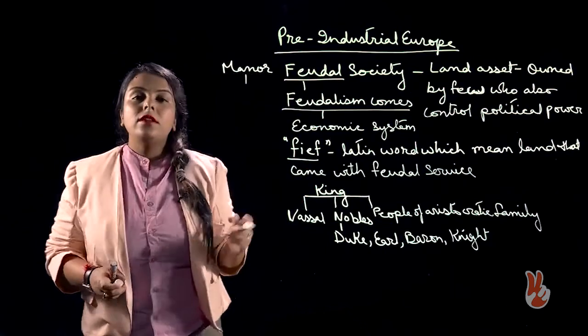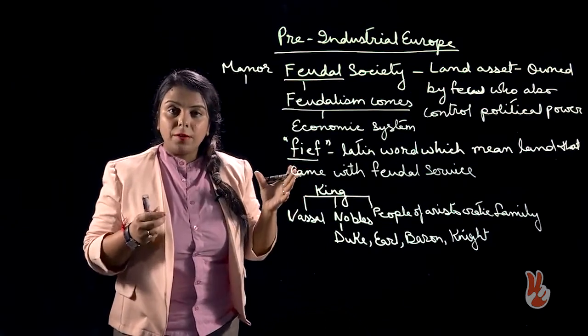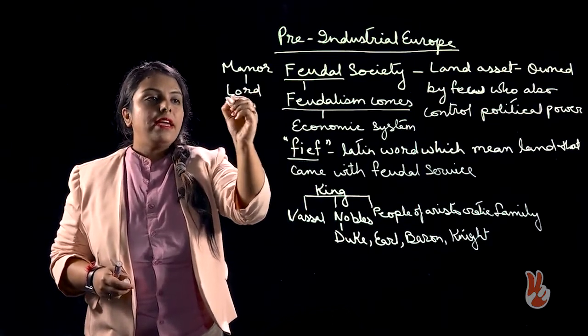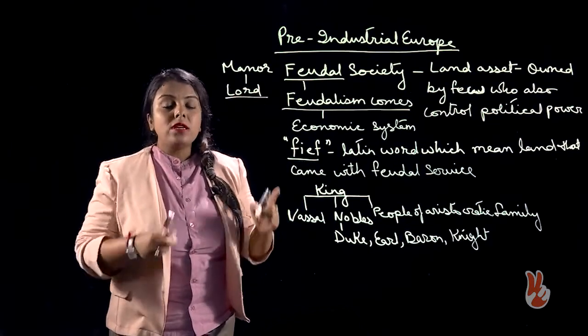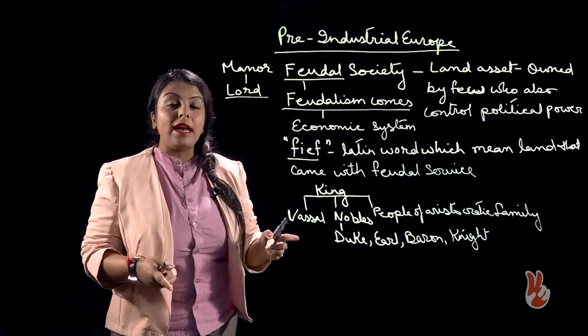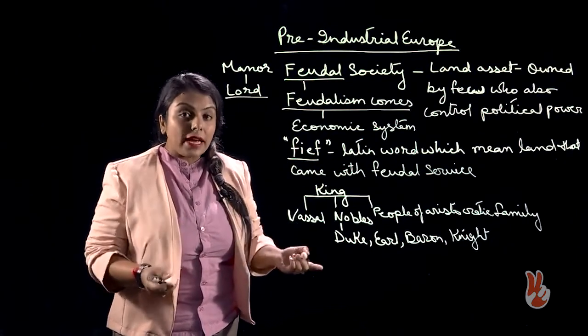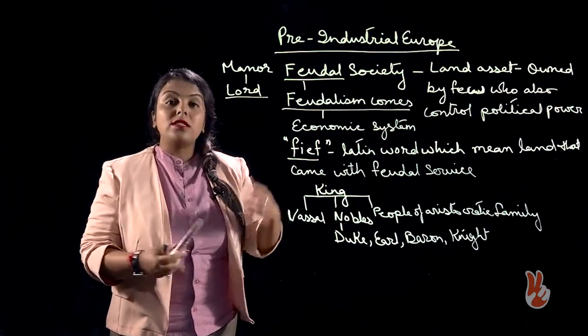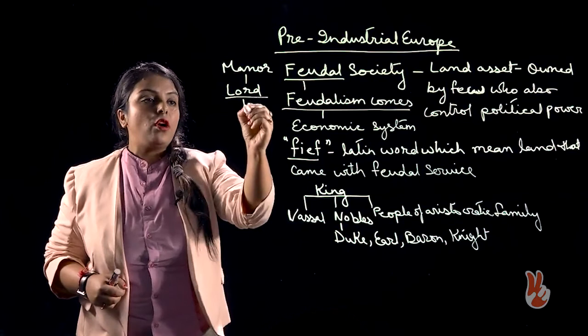In manor, the master of the land was called lord, and he was the privileged one. He was at control of the land. He had the right to levy tax on the people who lived in the land. Now, the land was cultivated by common people or villagers.